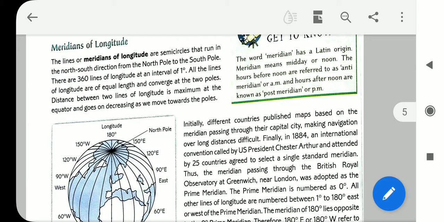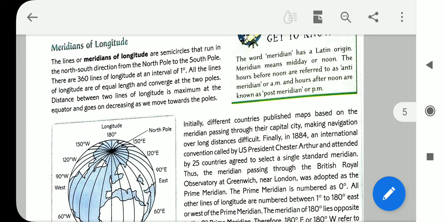After that, the meridian passing through the British Royal Observatory at Greenwich, from the city of Greenwich, which is near London, was adopted as the prime meridian. They named this line, the 0 degree line, the prime meridian. The prime meridian is numbered as 0 degree. All other lines of longitude are numbered between 1 degree to 180 degree east or west of the prime meridian.